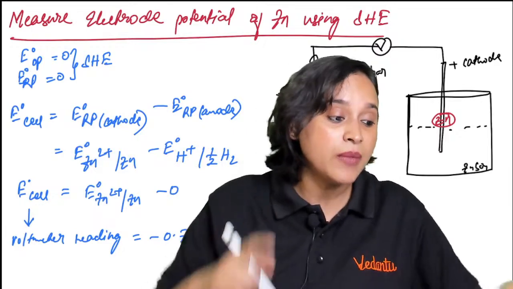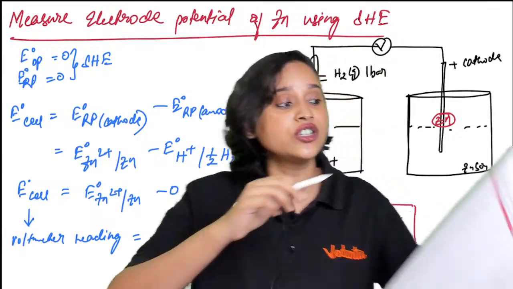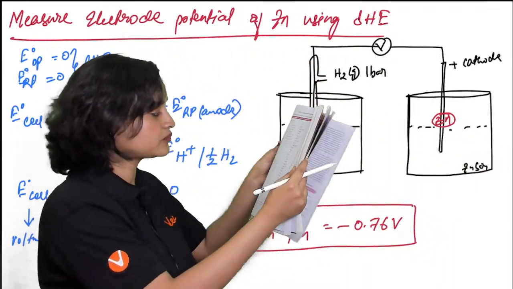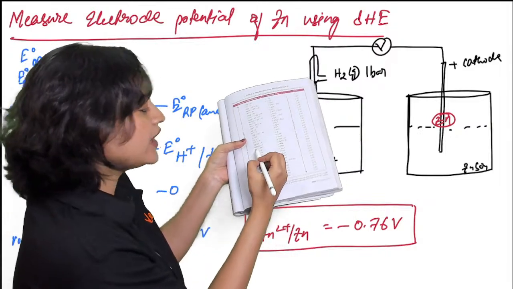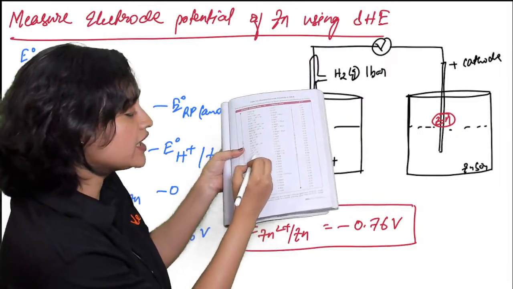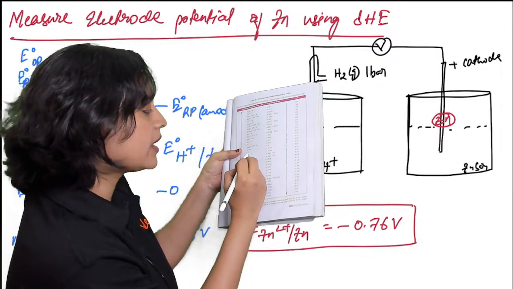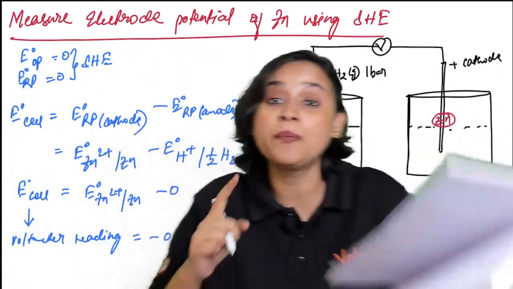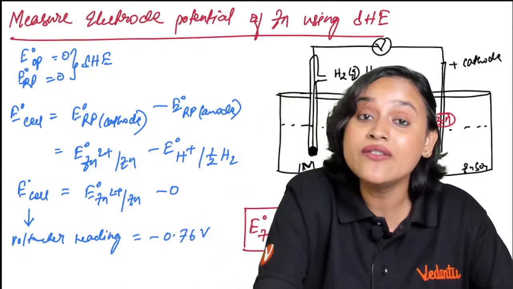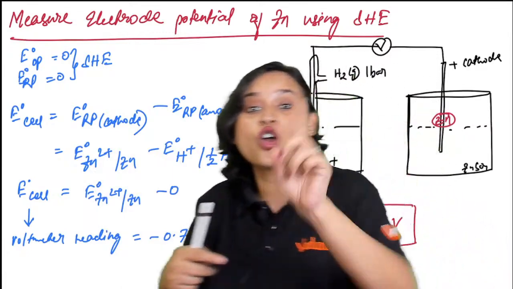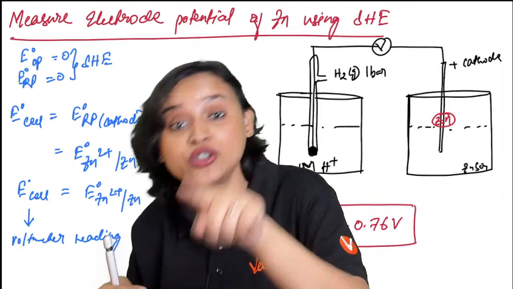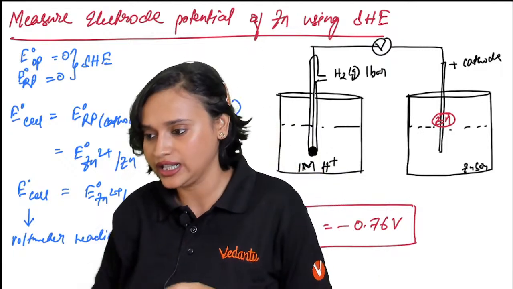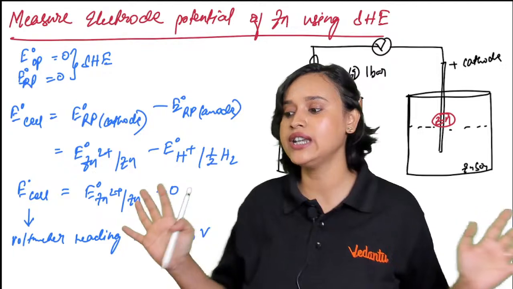All right. But look at copper, everyone. Copper is on the top, isn't it? Copper is above H plus. So copper here, my dear students, what does it have? It has a positive sign. That means copper can act like a cathode. Whoever has this negative sign, they are not going to act like a cathode. They are going to act like an anode actually. That's the significance of the negative signs.